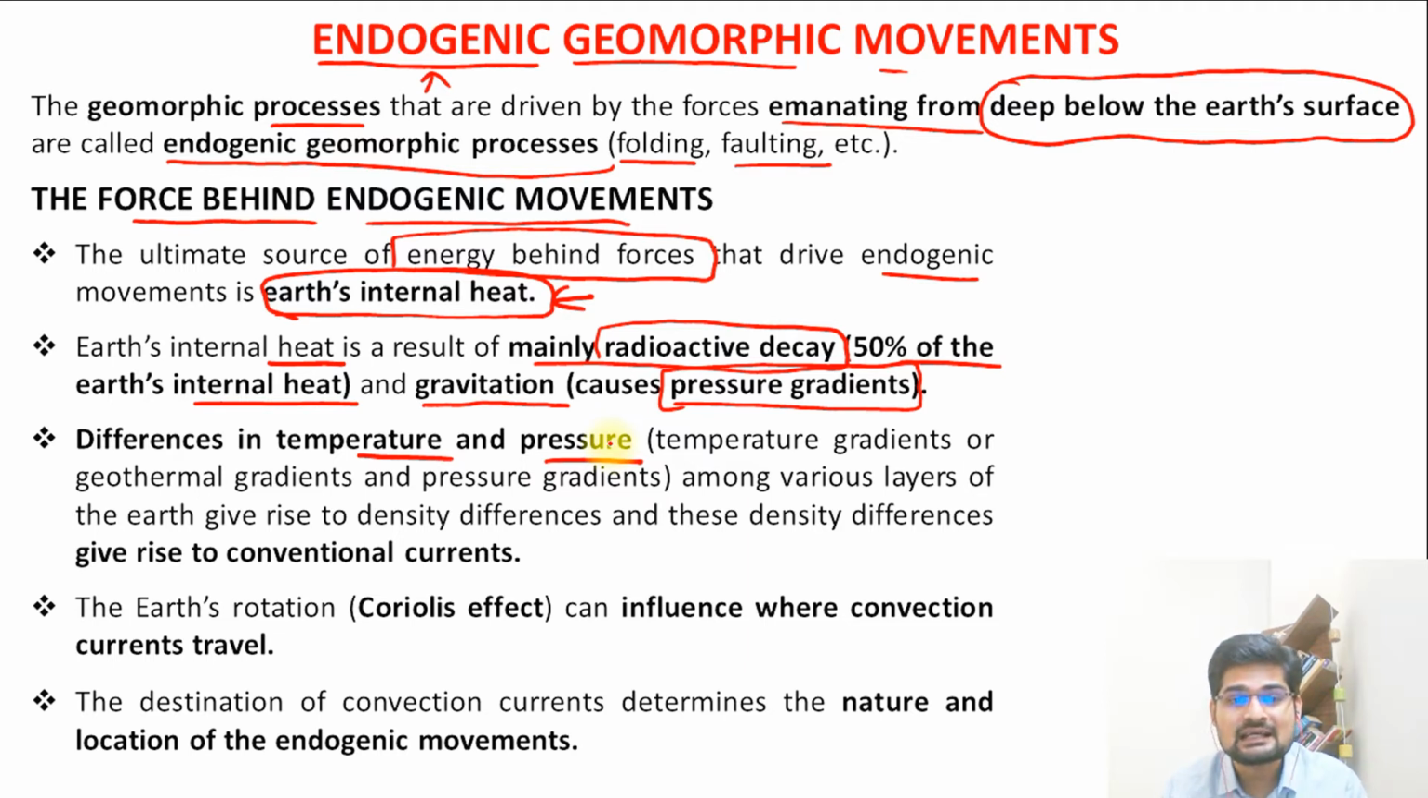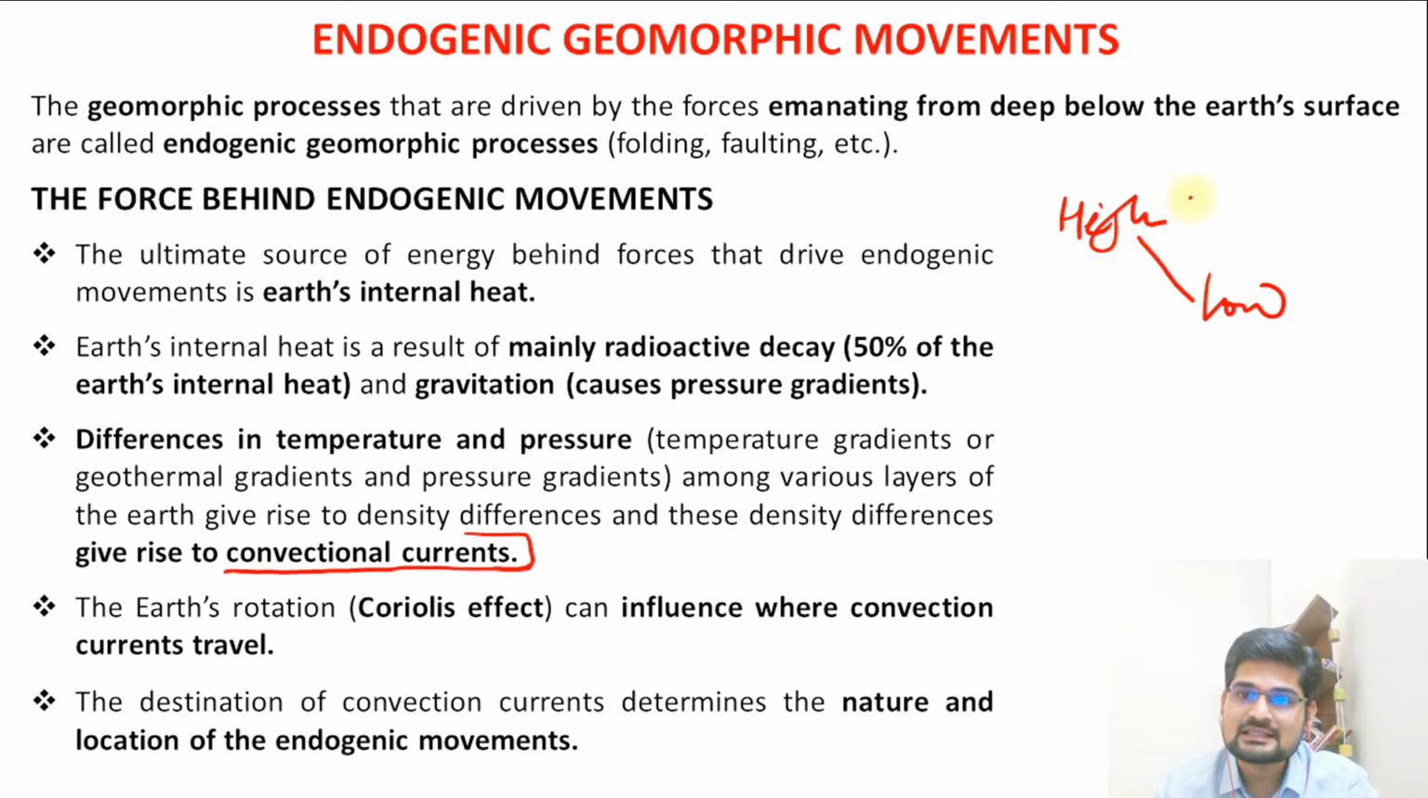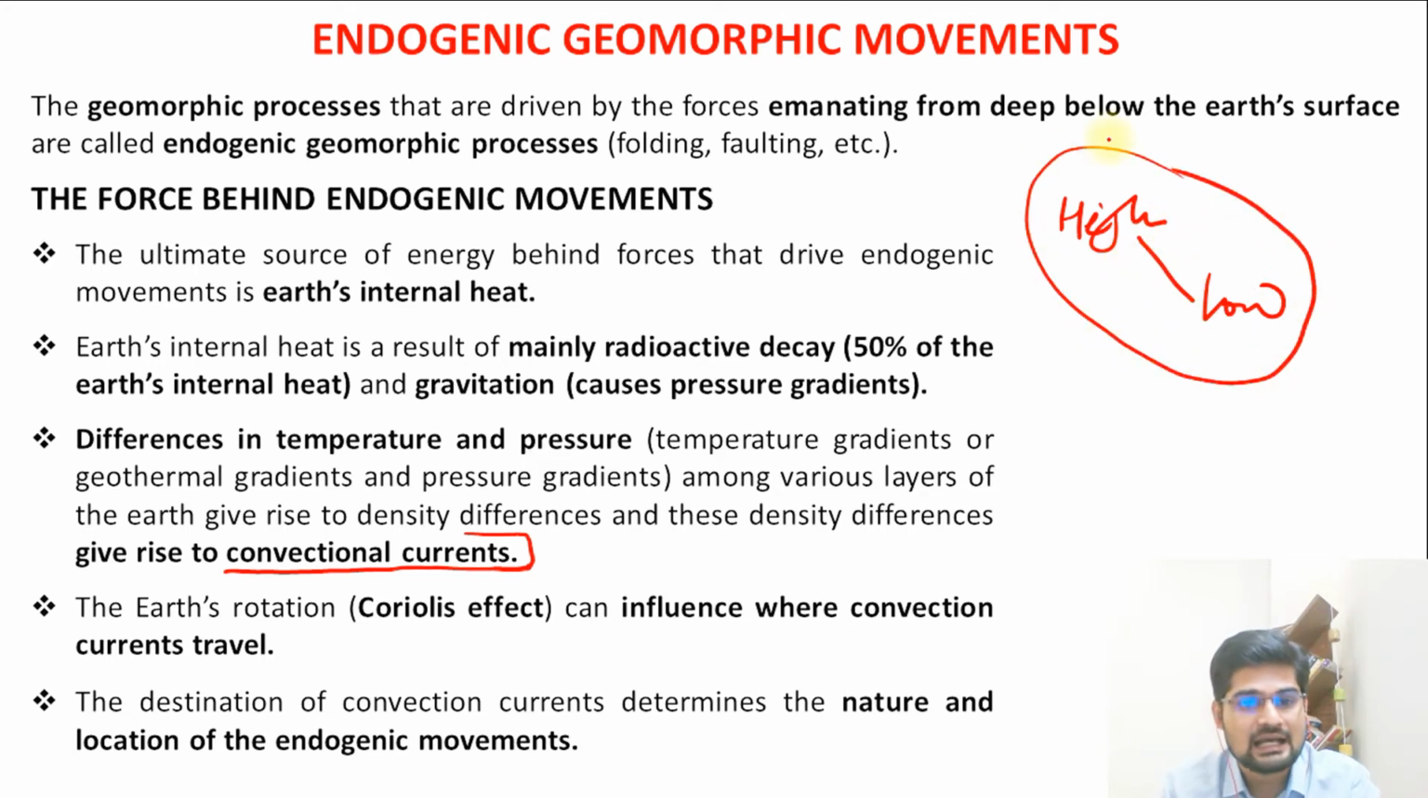So these are there within the various layers of the internal structure of the Earth, and that leads to something important here, which is convectional currents. Remember the gradient: somewhere there is high temperature, somewhere there is low temperature. So there is a gradient. Basically it means there is a flow between these high and low temperatures and pressures. So this leads to convection happening.